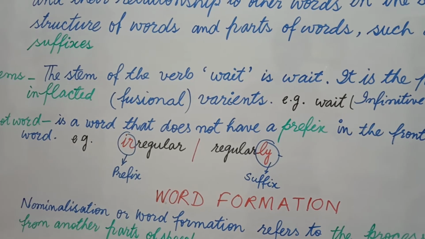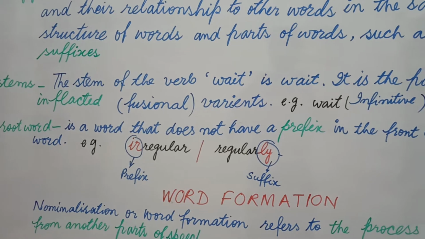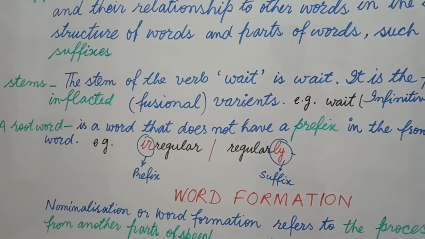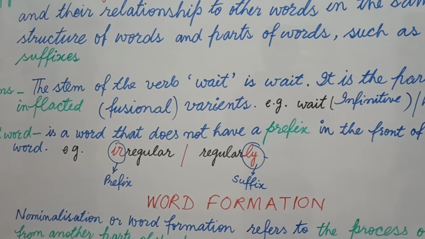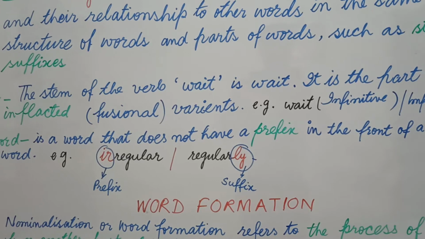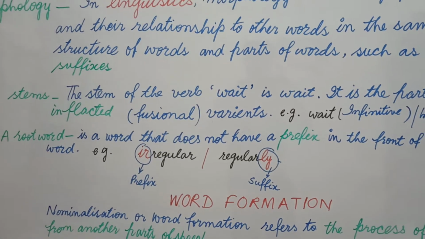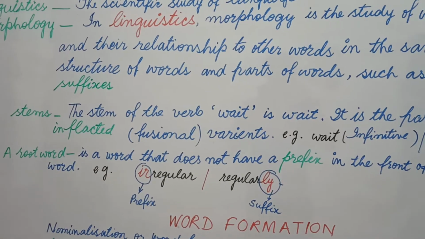The root word is regular, meaning the basic part, the base of the word to which you add something, is the root word. What is written in the beginning is called a prefix, and what is written at the ending of the word is called a suffix. Students, this is morphology. Now let's understand what a stem is.